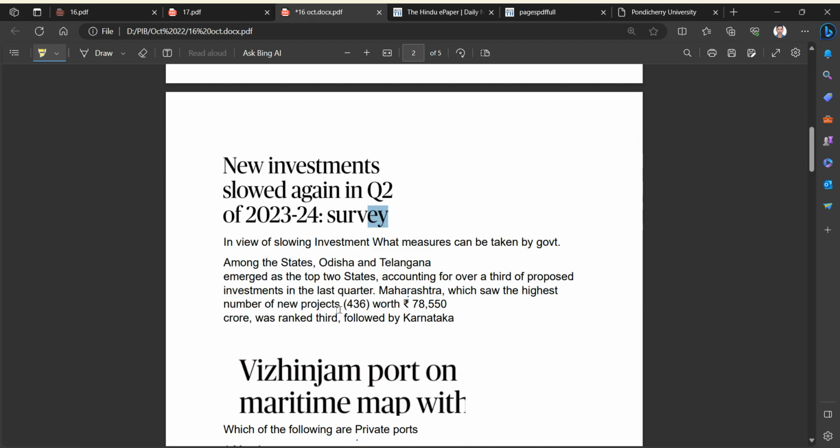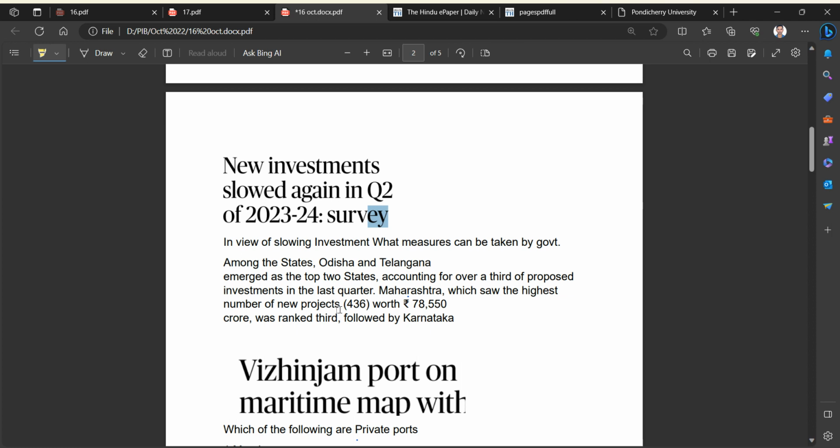Here we have another news item: new investments slowed again in Q2. So what is Q2 here? Quarter two. In view of slowing investment, what measures can be taken by the government?